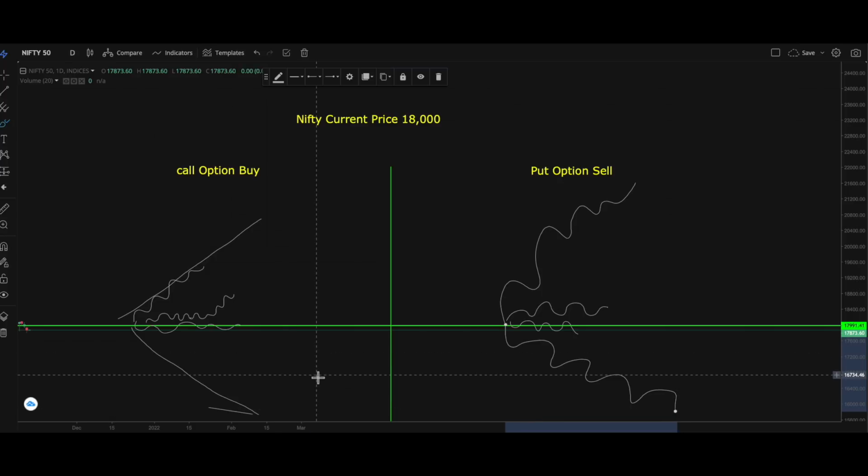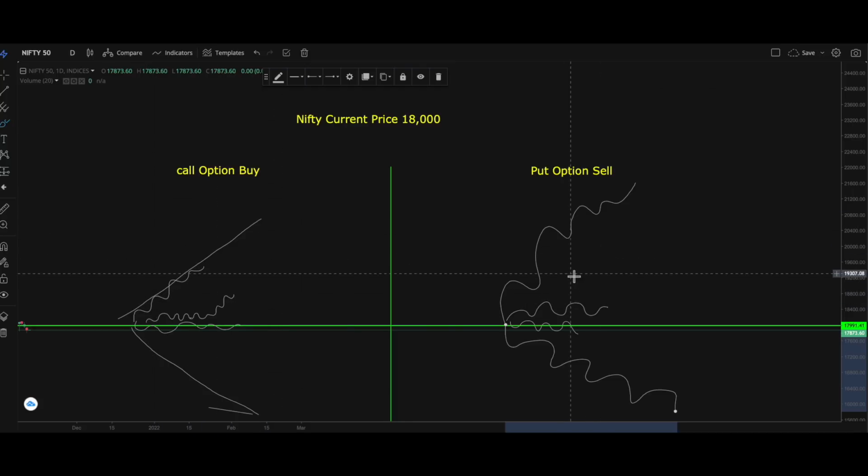Okay. Now just have a close look at this. An option buyer is able to make profit only when there is a rapid momentum. He'll just make minimum profit when there is a small momentum, and if the market stays sideways or it goes down, an option buyer will lose money. So overall, an option buyer will stay in profit only when he captures very good momentum of the market. If the market goes sideways, he'll start losing money. An option buyer has to always have the correct view of the market to make more profit.